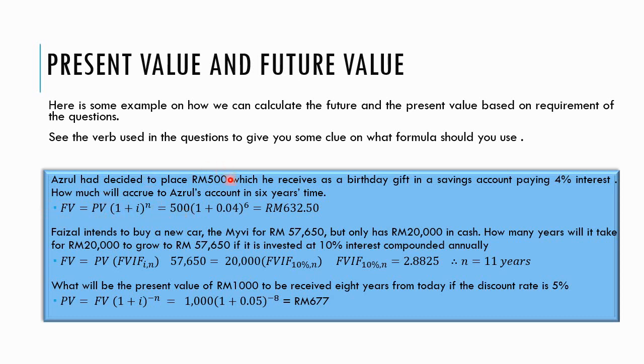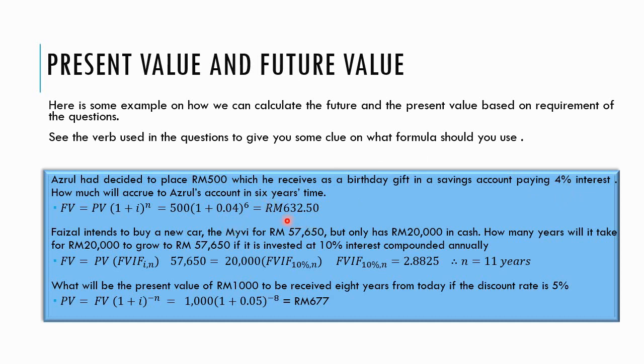So present value here would be the 500 ringgit because the 500 ringgit is something that he has already received. So it becomes present value. So you put in 1 plus the interest rate of 4%, 0.04, to the power of 6, for 6 compounding times.